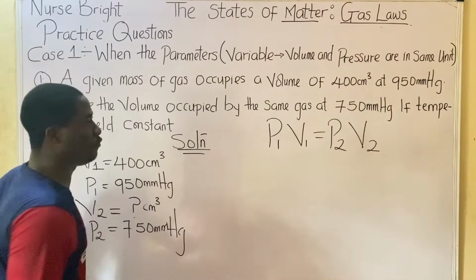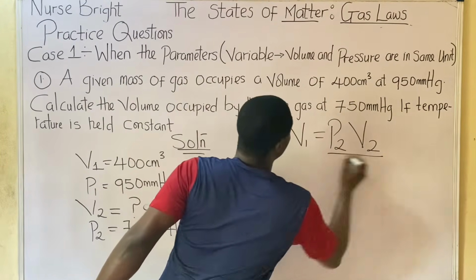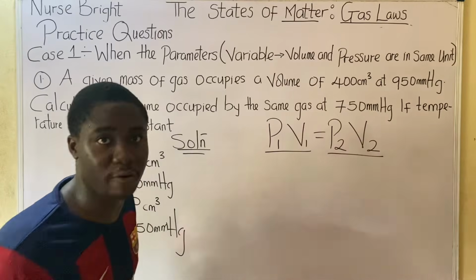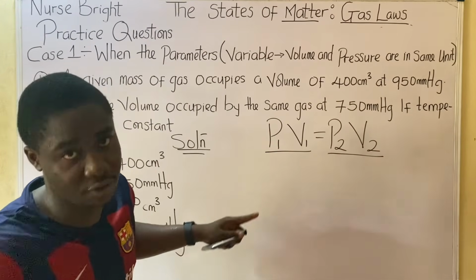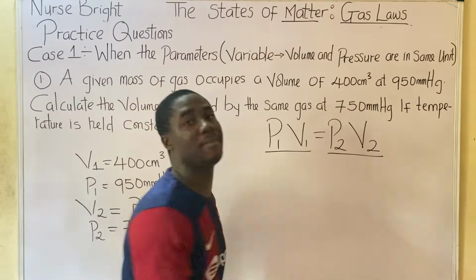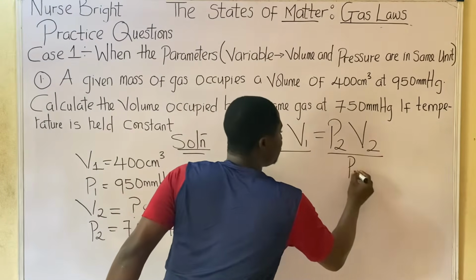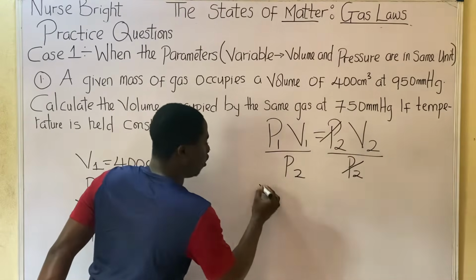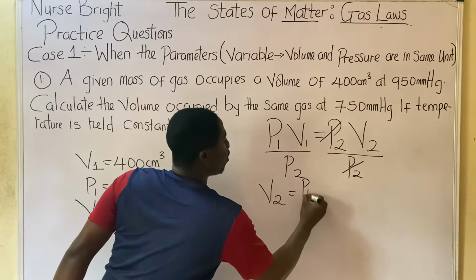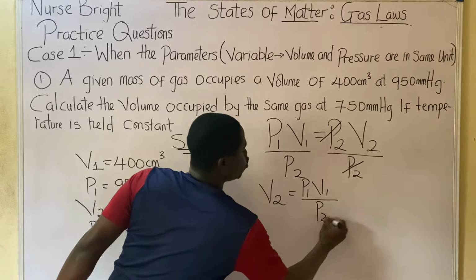So what are we looking for? V2. Very easy. You make V2 the subject of the formula by dividing by the coefficient of V2. What is beside V2? P2. Do you understand? So V2 will now be equal to P1V1 over P2.